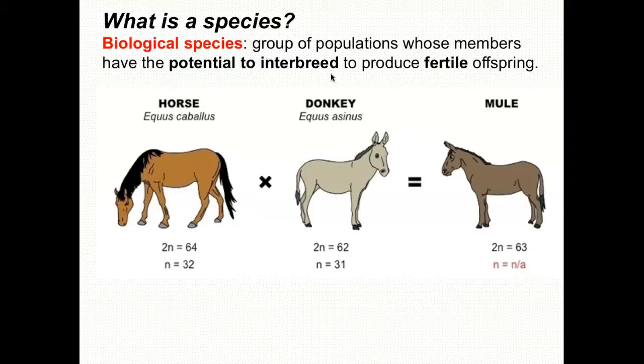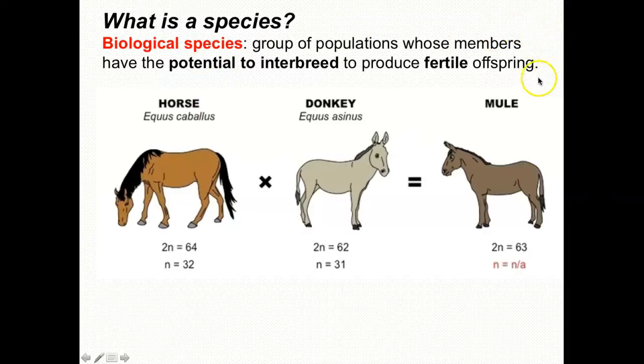Okay, so the letter A in your outline, speciation, is the process in which one species will split into two or more species. I also have a note down here that the concept of species that we're talking about right now really refers to sexually reproducing organisms like animals and plants. When you start thinking about bacteria or viruses, organisms that usually reproduce asexually, then this species definition breaks down.